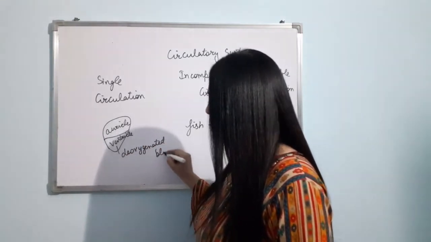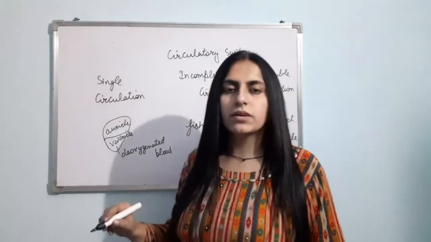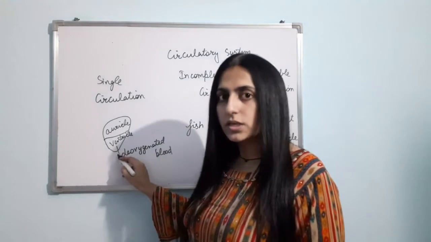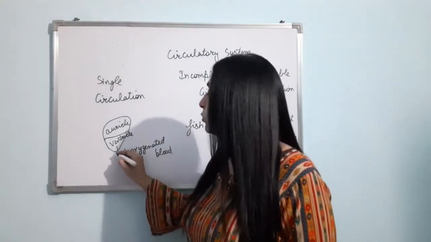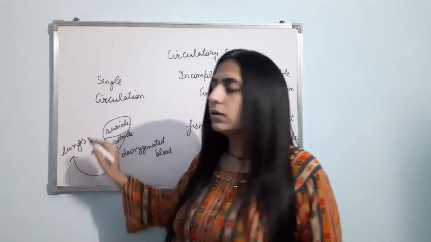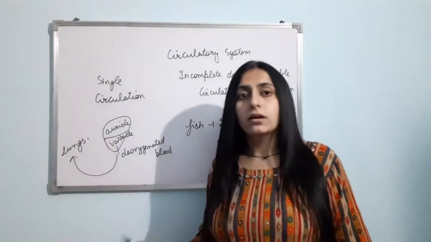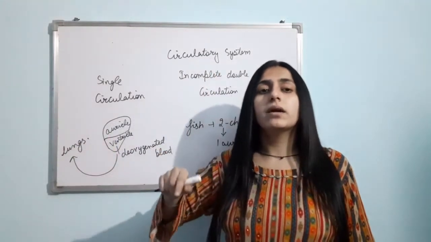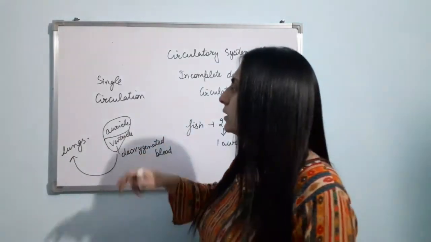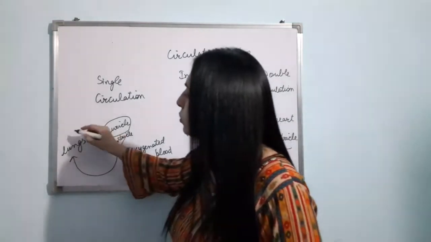Now this deoxygenated blood from the ventricle will go to the gills for the process of oxygenation. Now the blood got oxygenated. Now that oxygenated blood will not come into the heart again. From there only, that oxygenated blood will go to the body parts.